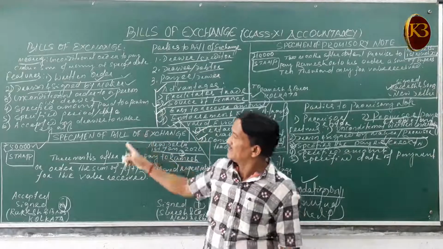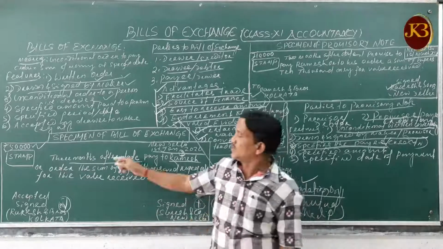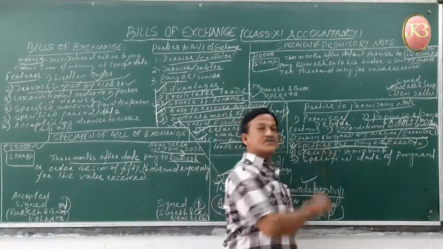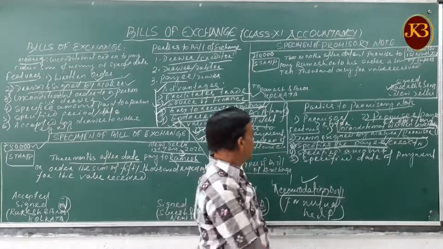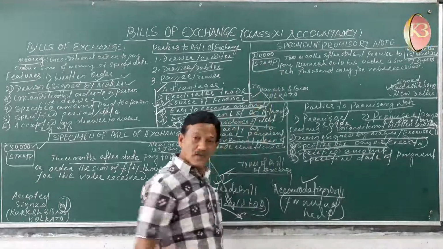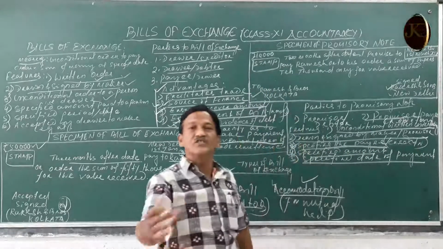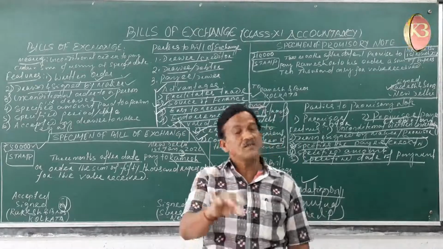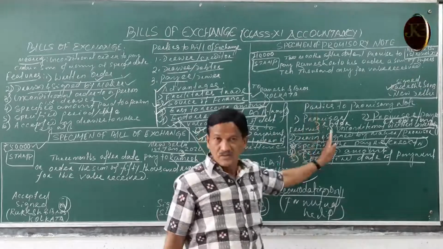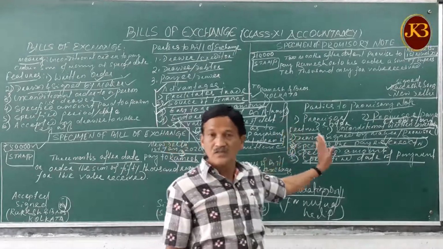But in a bill of exchange, the person who receives the payment is also the creditor. Then fourth is the specified amount. The amount will be specified. Fifth, the specified date of payment, the date on which payment is to be made, is also mentioned in the promissory note. So these are the five features of the promissory note.